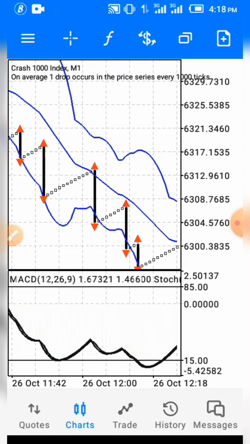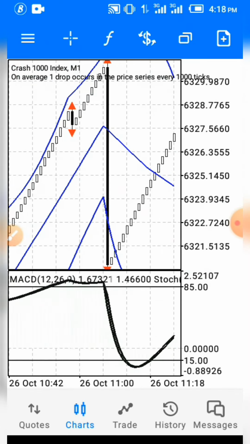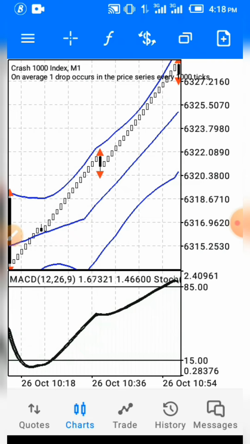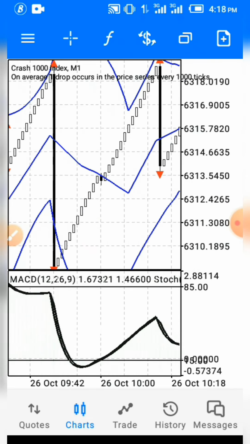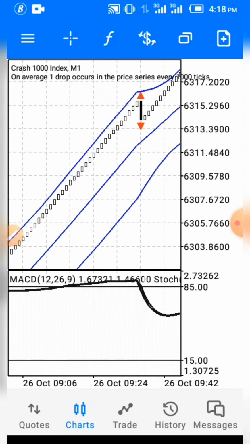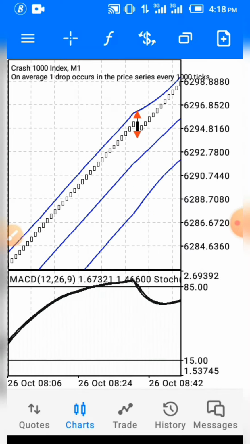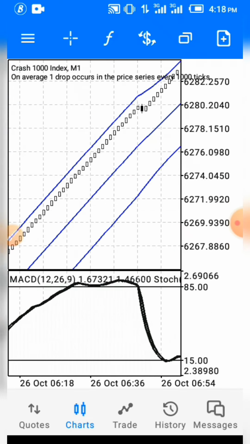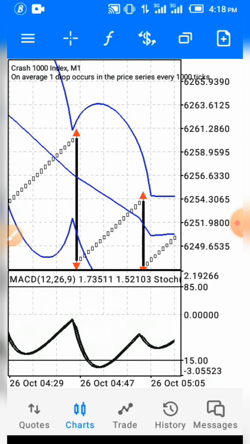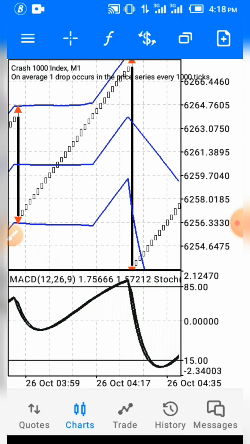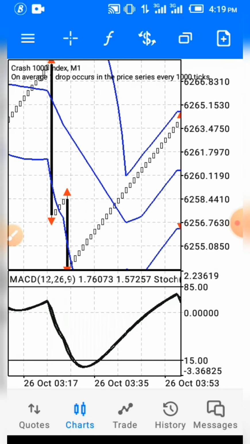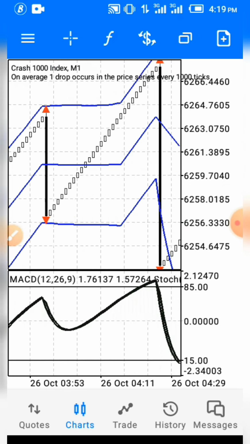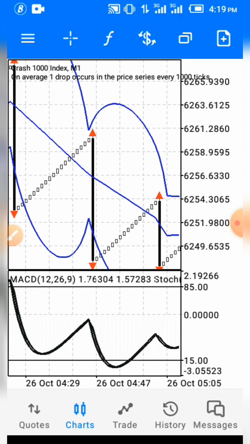Okay, so in today's video, I'll be sharing with you guys another powerful boom and crash strategy. With this strategy, you'll be able to grow your small account, as little as a $10 account, okay? So if you are excited and you want to know how to do that, just stick to the video, don't skip any part of this video. I'll be showing you the step-by-step way in which you will be able to grow your $10 account with this boom and crash strategy, okay?